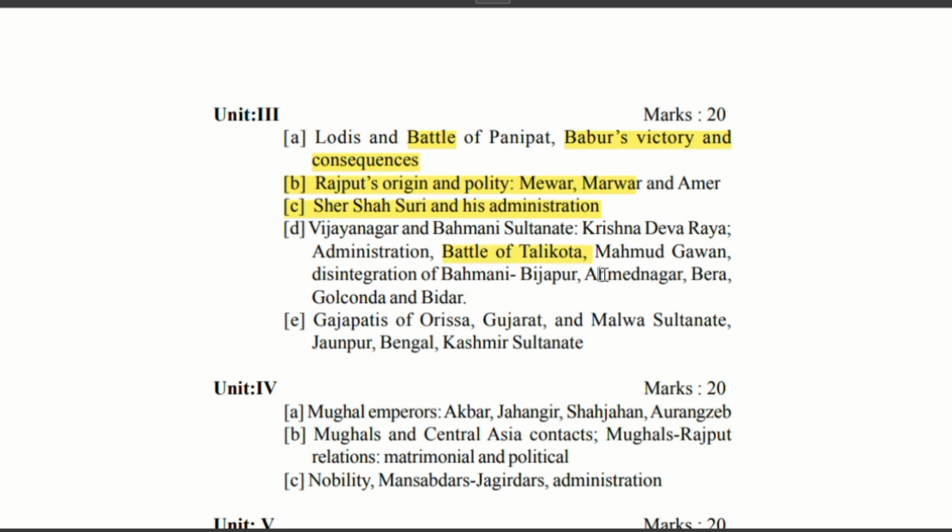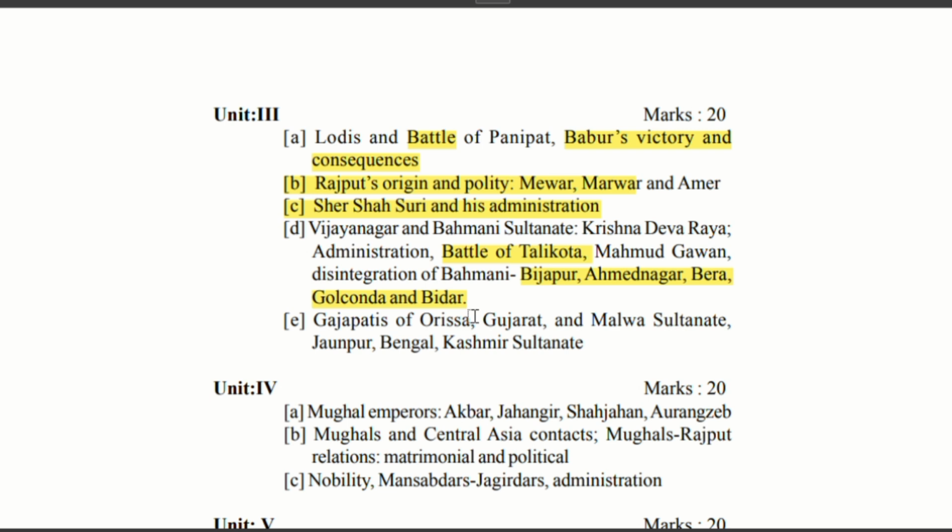And I request my dear student friends to go through these portions very cautiously, because I hope there will be an essay type question like what was the political condition of India after the downfall of Vijayanagara and Bahmani kingdom, and then you have to write about the role of these regional kingdoms after the disintegration of Vijayanagara and Bahmani